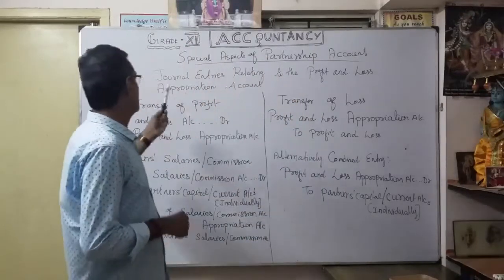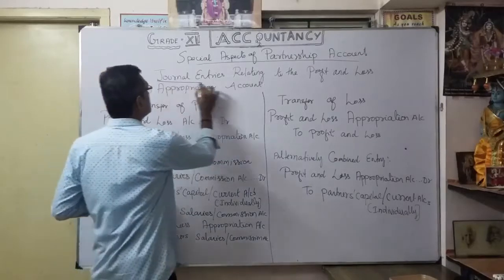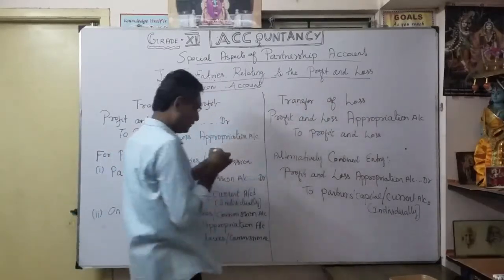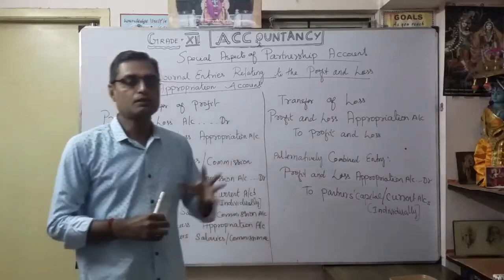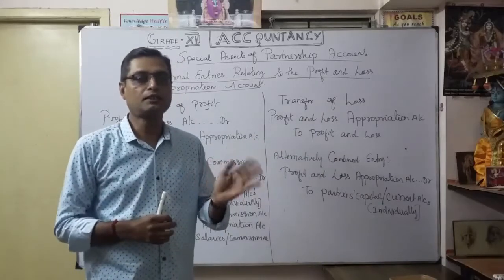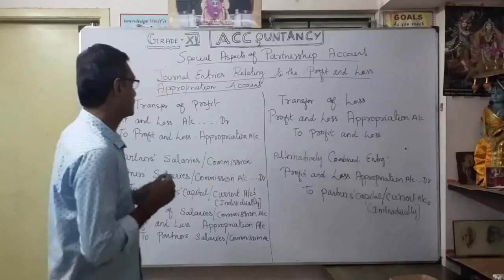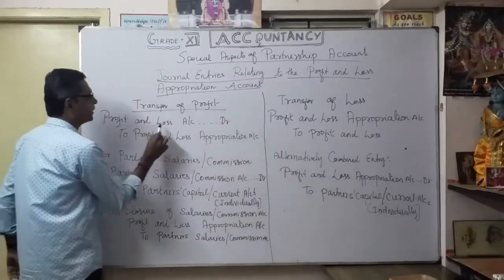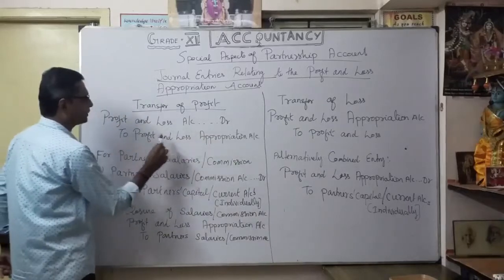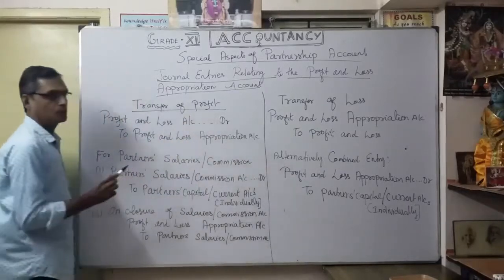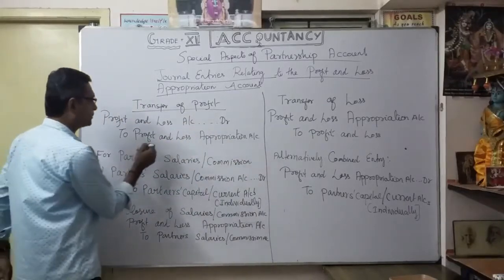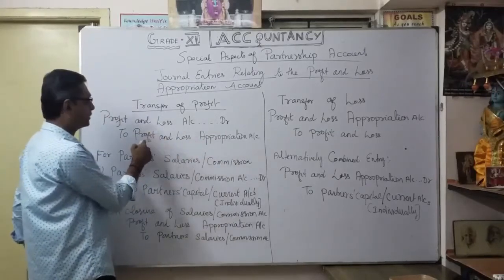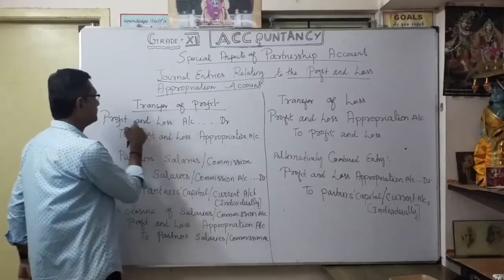So, journal entries relating to the profit and loss appropriation account. As you know very well, what is the first item? Whatever profit or loss you transfer from the profit and loss account. So transfer of profit. What is the journal entry? Profit and loss account debit to profit and loss appropriation account. That is going to be a credit. When you prepare the profit and loss appropriation account, you show it on the credit side, by profit and loss account.